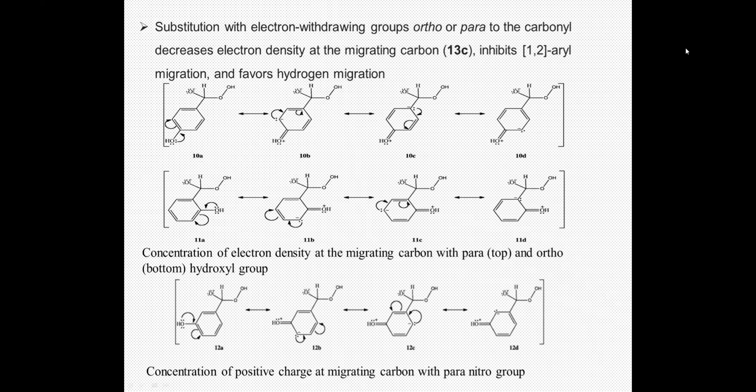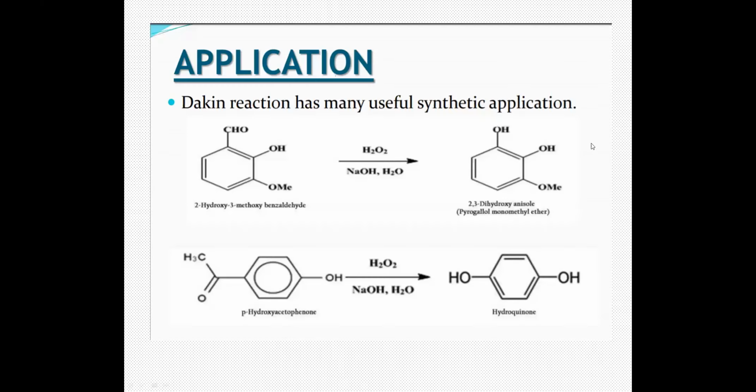Now if you see the meta position, there is no electron density at the migratory carbon. So this will not favor your migratory aptitude, and therefore it will not favor 1,2 aryl migration. The same holds if there is an electron withdrawing group at the para position. So these are the criteria.